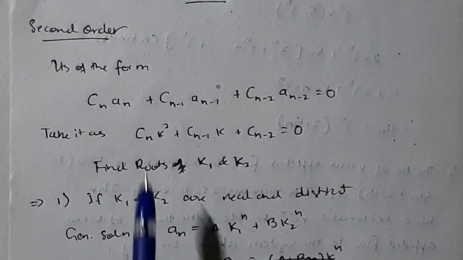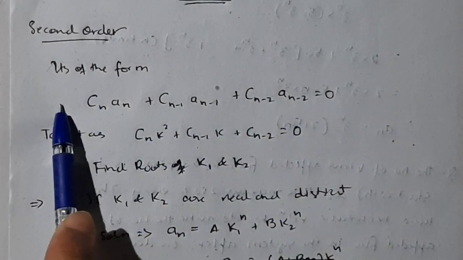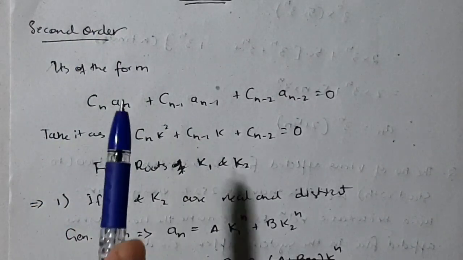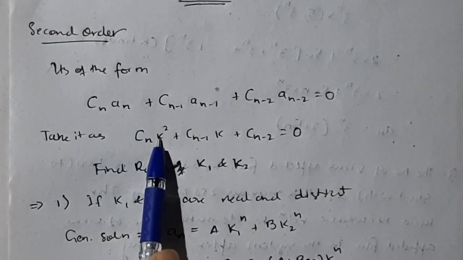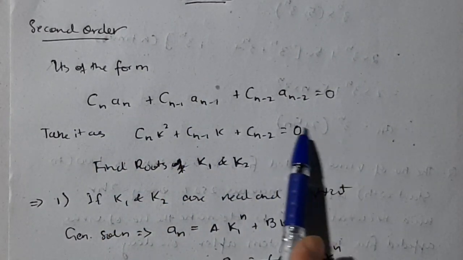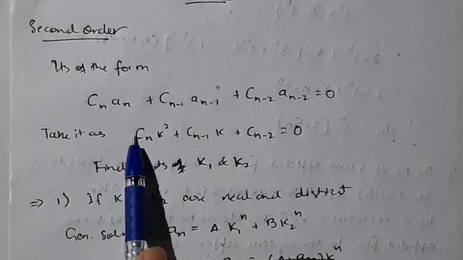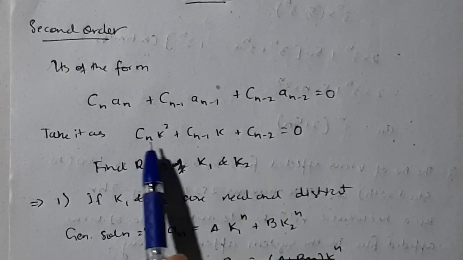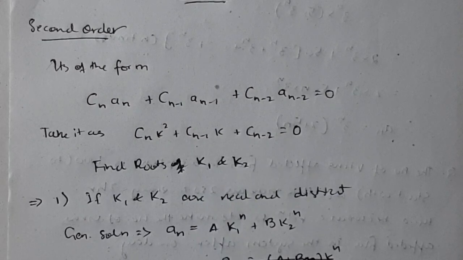If in the question it's of the form c_(n-1) as well as c_(n-2), if these three things come, it's of the second order. First you need to recognize that. Then take a_n as k square, a_(n-1) as k, and a_(n-2) as 1. Then you will have this formula. Then find the roots k1 and k2 by using the quadratic formula, x is equal to minus b plus or minus root of the discriminant. You need to find these roots, k1 and k2.